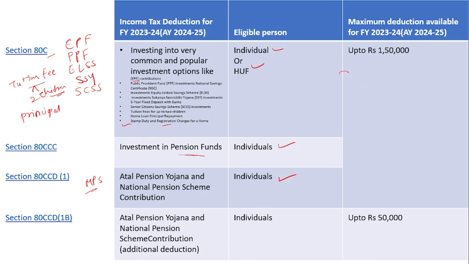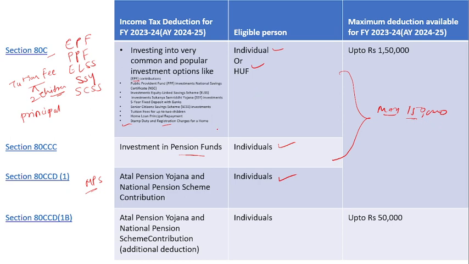Here, across all these sections, you will get a maximum of 1,50,000, not more than that. So section 80C, section 80CCC, section 80CCD(1), combined across all these heads, you will get a 1,50,000 deduction.